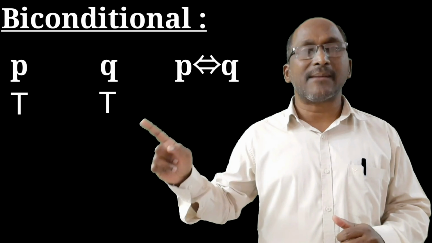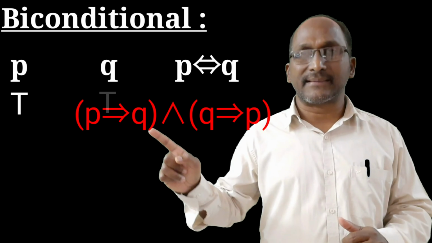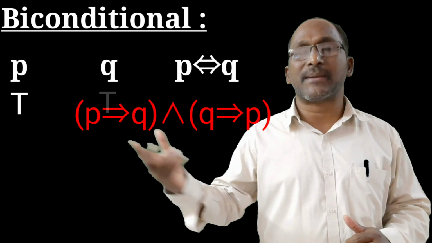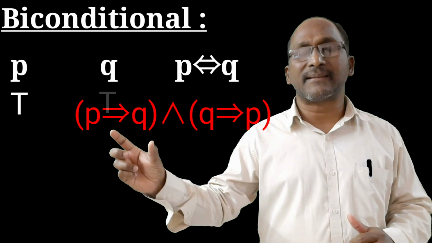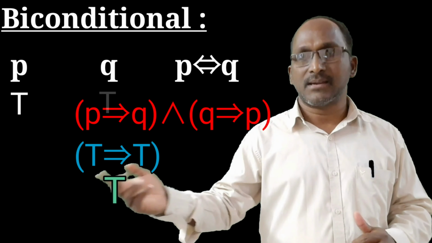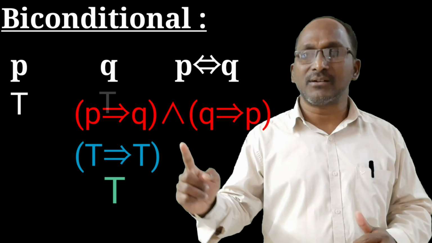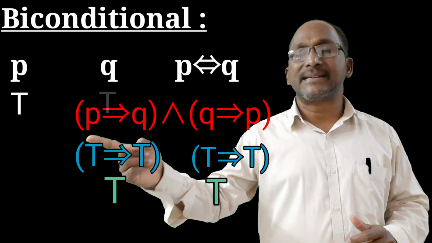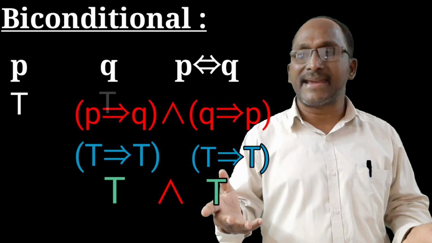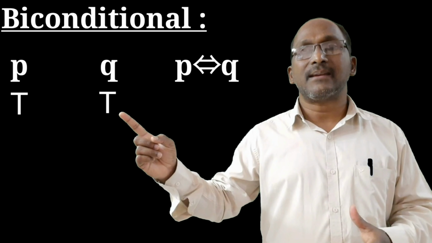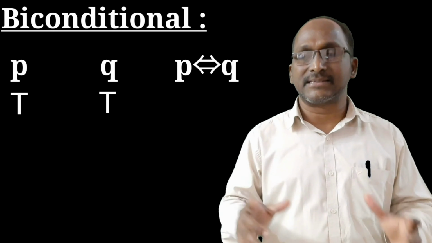So P bi-implies Q means P implies Q and Q implies P. Let us apply the truth values for P and Q. So P implies Q, that is true implies true, means true, and Q implies P, also T implies T, that is T. Again finally T and T is again T. So in the first case T bi-implies T is T.